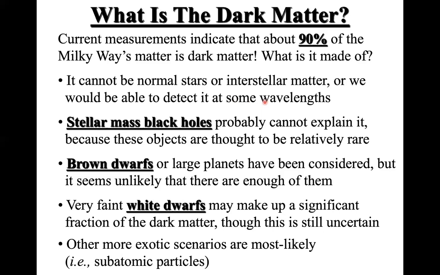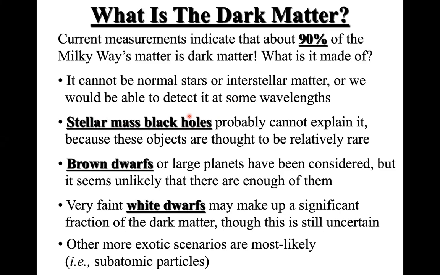So this dark matter cannot be normal stars or interstellar matter. And one suggestion that came out is that maybe the dark matter is stellar mass black holes. Remember that I talked about different types of black holes previously. One way of thinking about the dark matter is that maybe it contains stellar mass black holes.